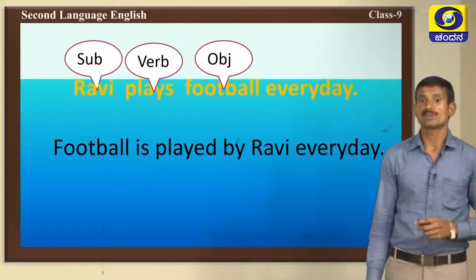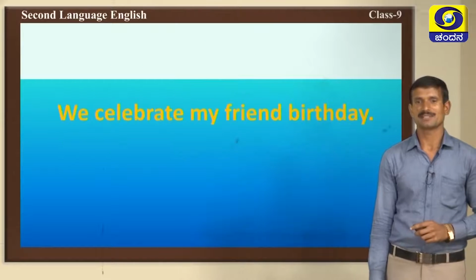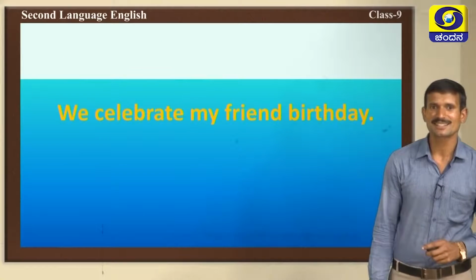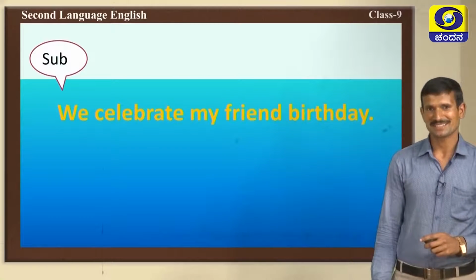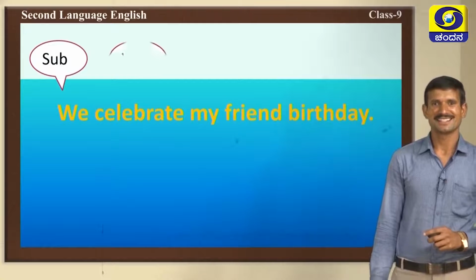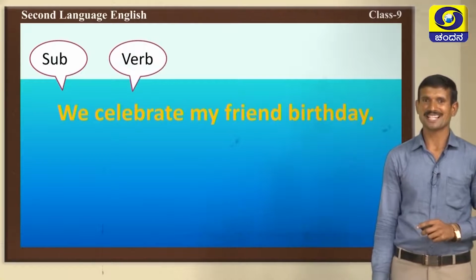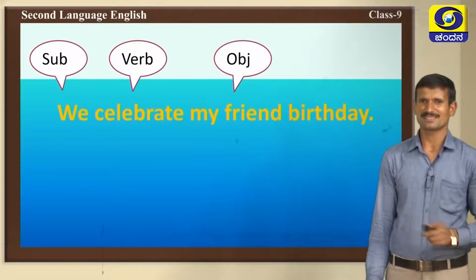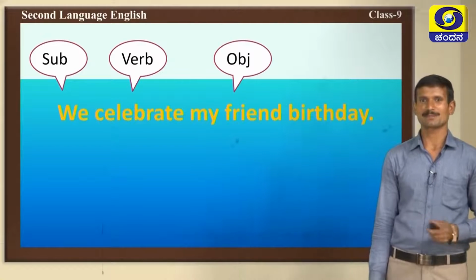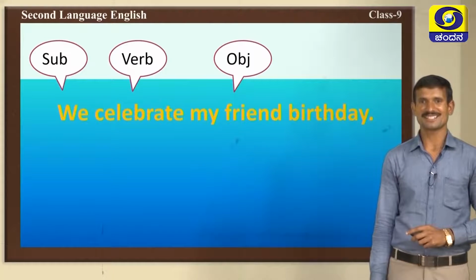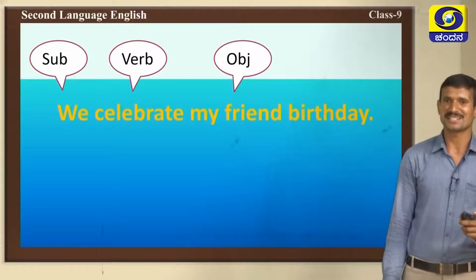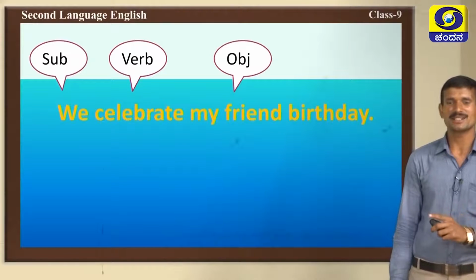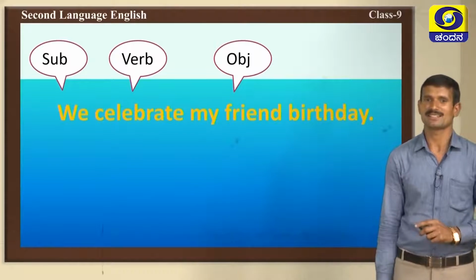Now, let us know many more examples. We celebrate my friend's birthday. Here, we is the subject. Celebrate is the verb. Next, my friend's birthday is an object. Now, change the object into the subject place. Which is the object here? My friend's birthday. My friend's birthday comes to the subject place.